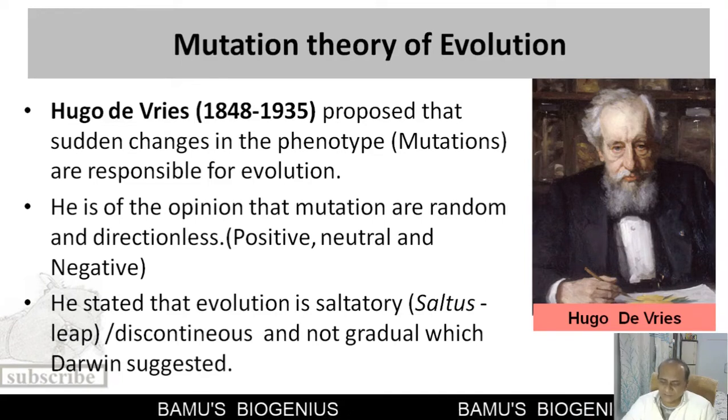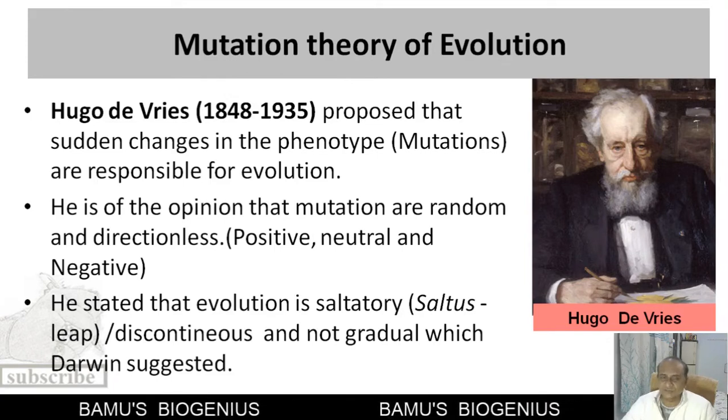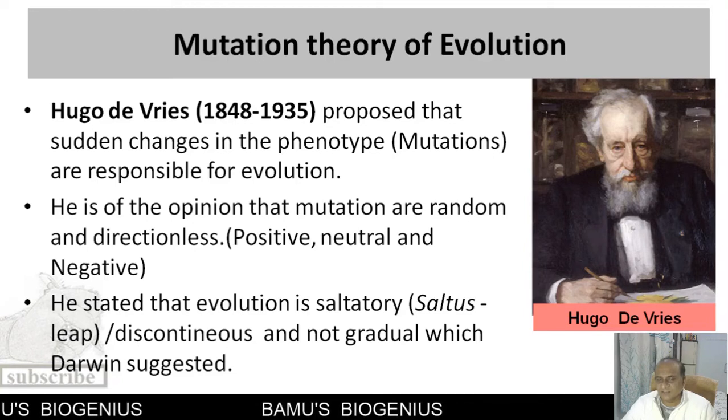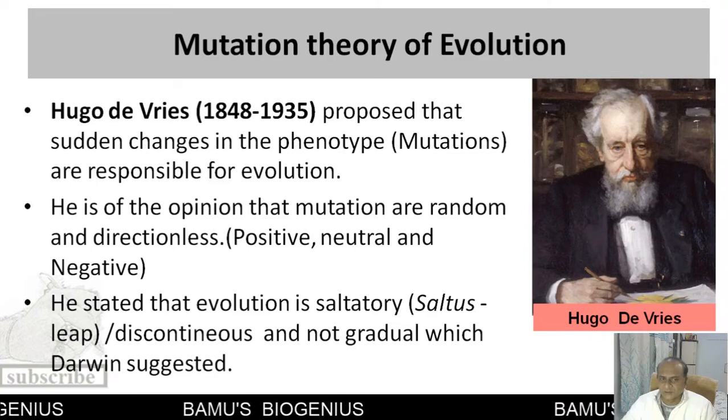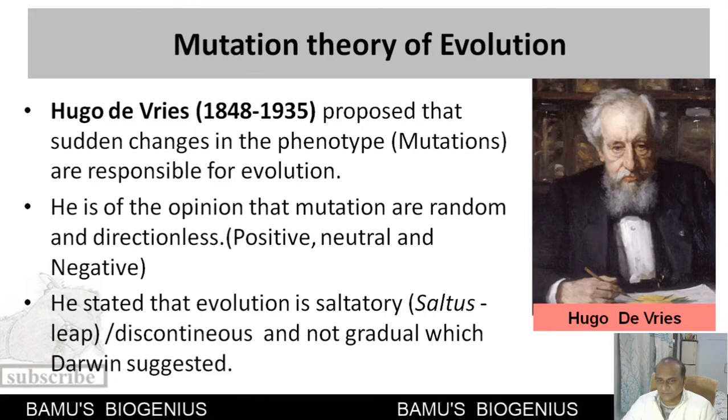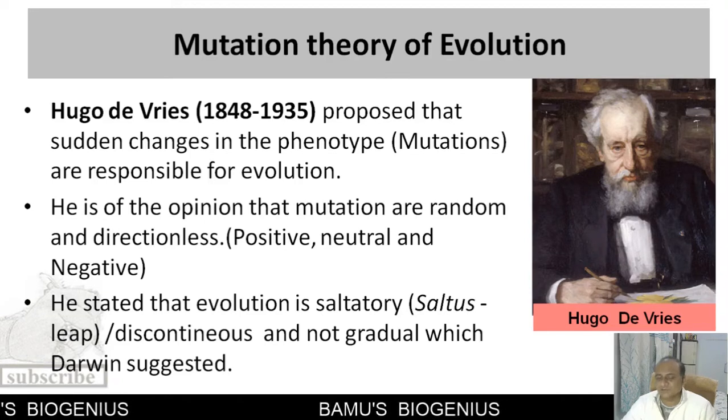So he named it as bird variations, or he also named it as sports. But he did not pay attention to these sudden changes. He merely named it as sports. But Hugo de Vries proposed that these mutations are responsible for evolution, and with the help of these mutations, evolution is saltatory and not gradual.